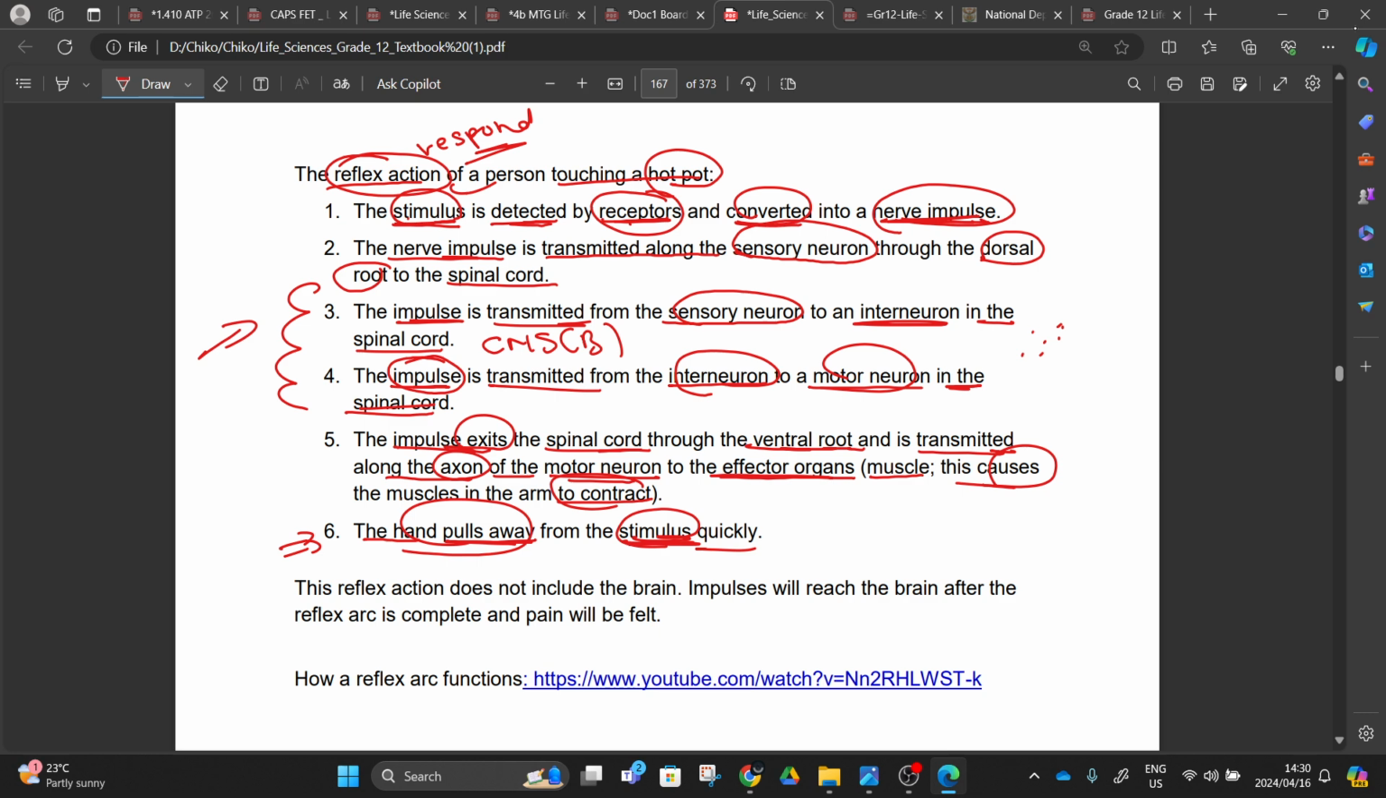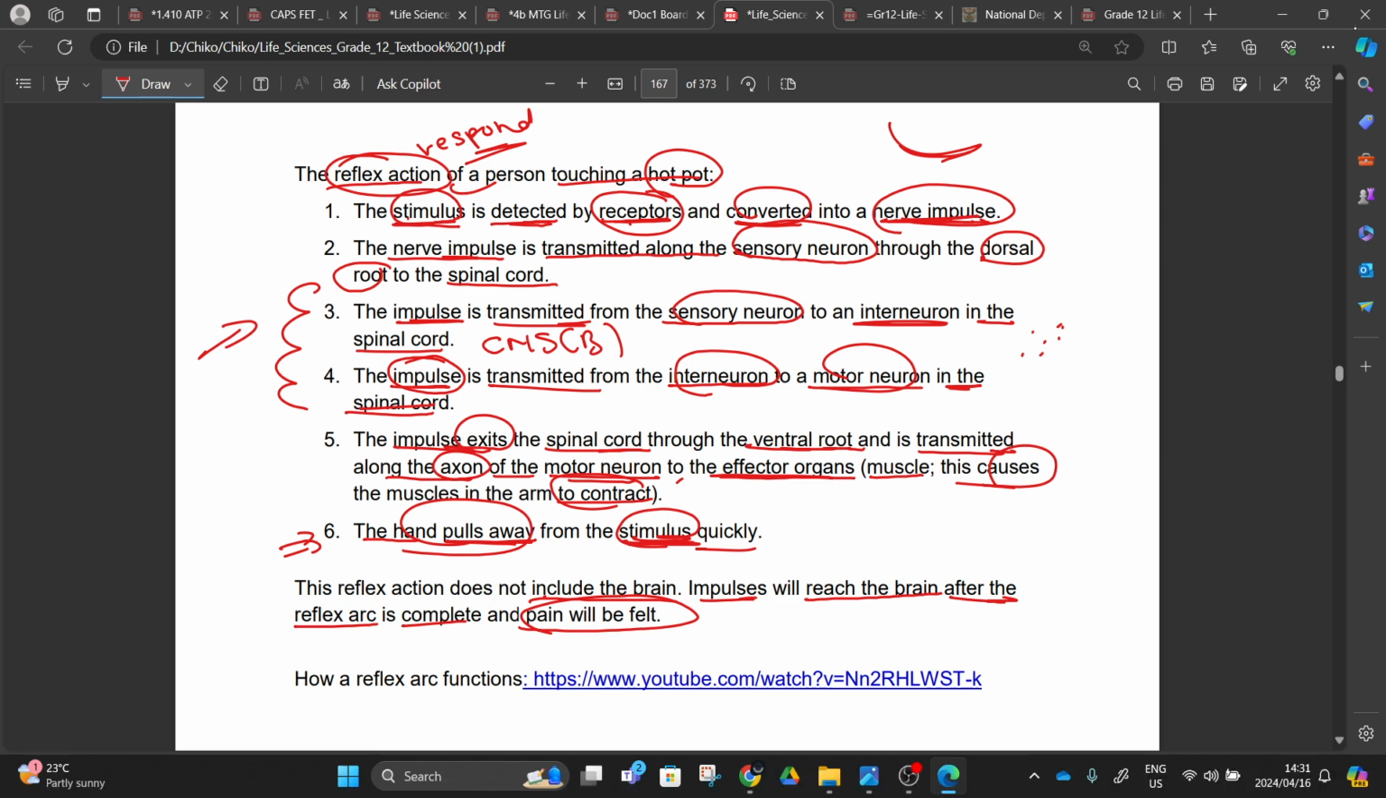But this reflex action does not include the pain. This reflex action does not include the pain. Impulses will reach the brain after the reflex arc is complete, and the pain will be felt. Hence, once you touch the hot surface, you throw away that hot pen as quickly as possible, and then after that you start feeling pain. Some people will say, hey, adrenaline rush, right? Life science is very fast, but when you throw away that pen, from there is where you're going to feel that pain.